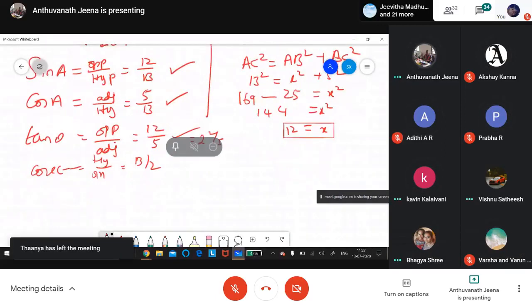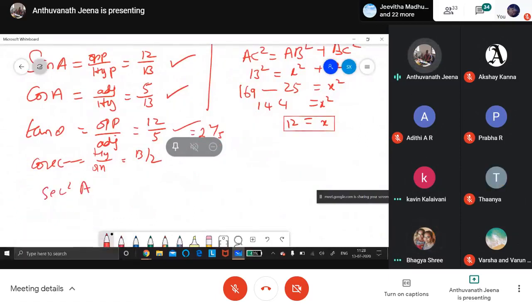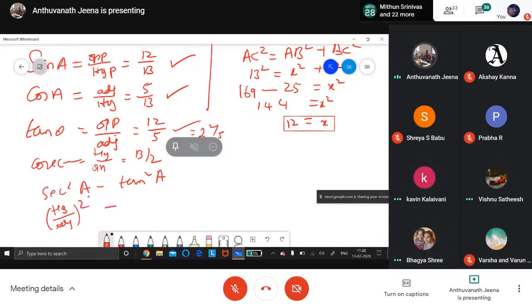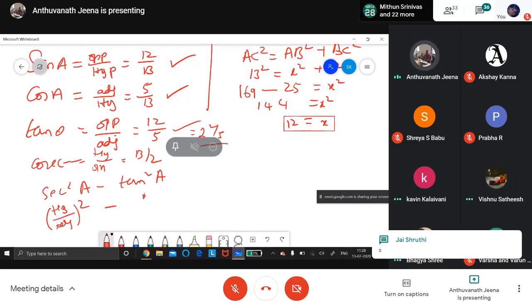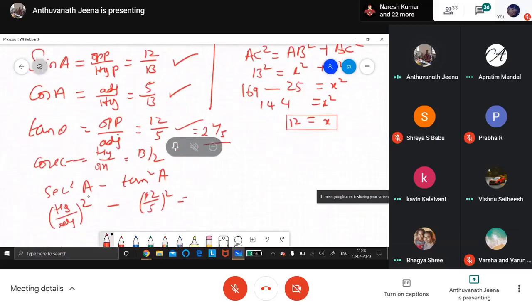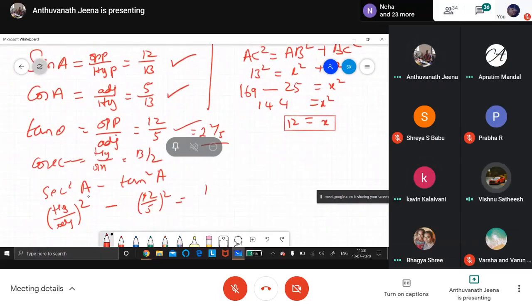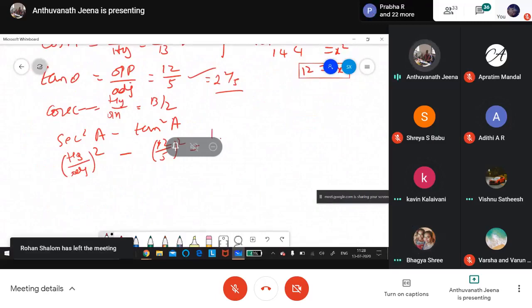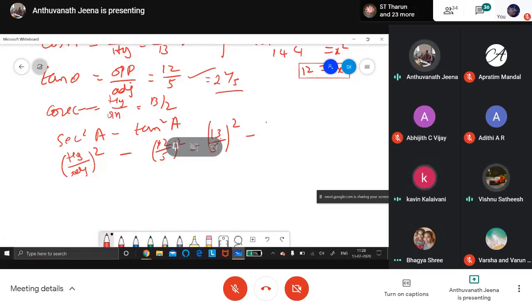Very good. Then secant square A minus tan square A. Secant is hypotenuse by adjacent, 13 by 5, the whole square, minus tan, 12 by 5, the whole square.